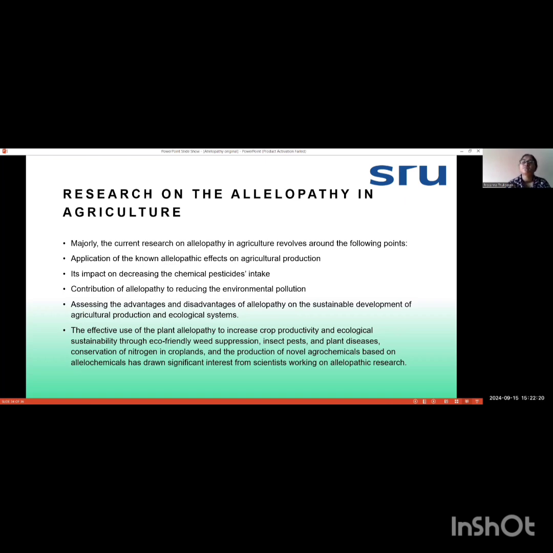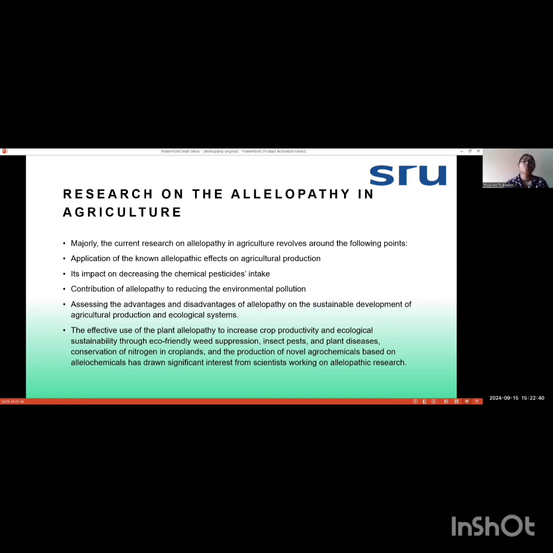For example, neem oil or neem seed cake can be used as a pesticide for some pests. We need to research this and use it in the future.